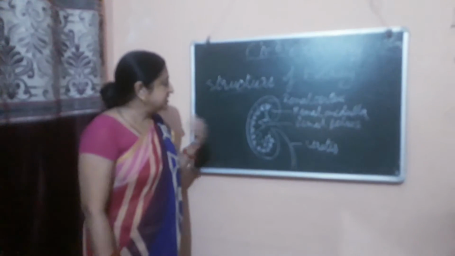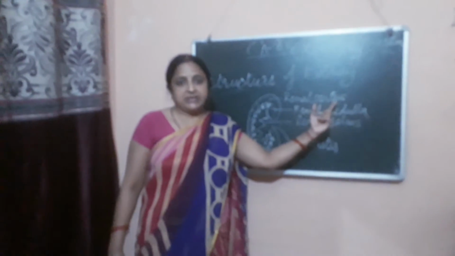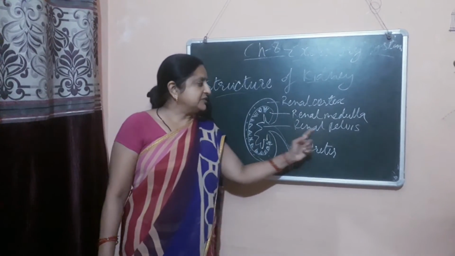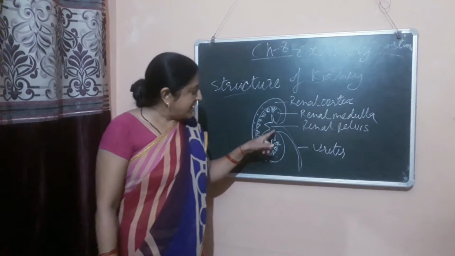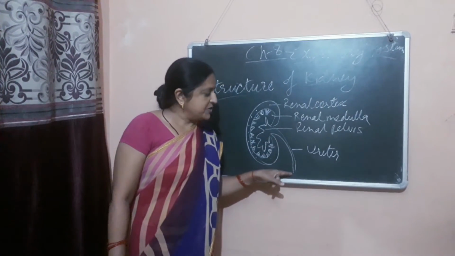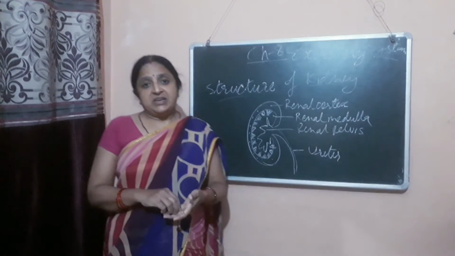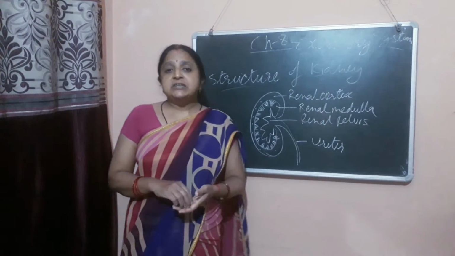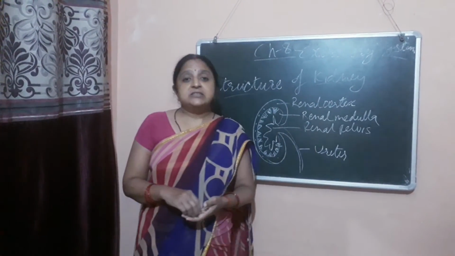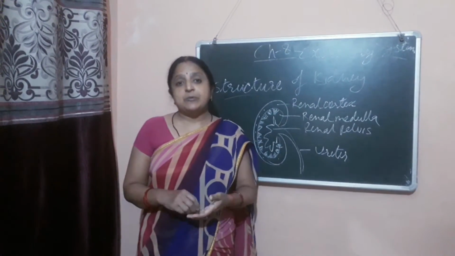Now the internal structure: our kidney is divided into three layers. The outer layer is called the renal cortex, the middle layer is called the renal medulla, and the innermost layer is called the renal pelvis. At the notch of the kidney, a tube-like structure comes out, that is called the ureter. The renal cortex is dotted in appearance. In board exams, a reasoning question comes: why the cortex is dotted in appearance, or why the medulla is striped in appearance.